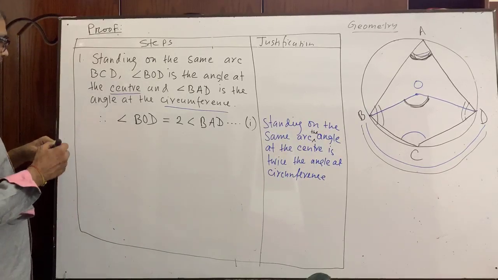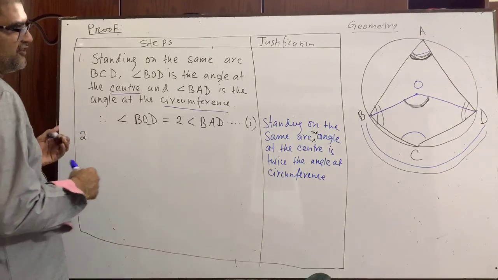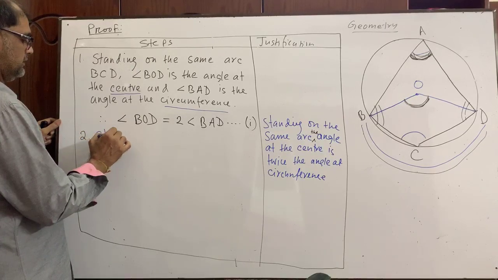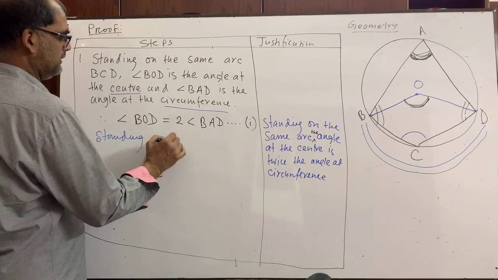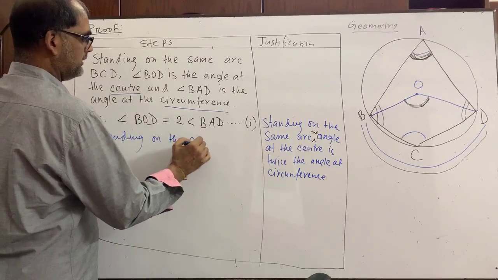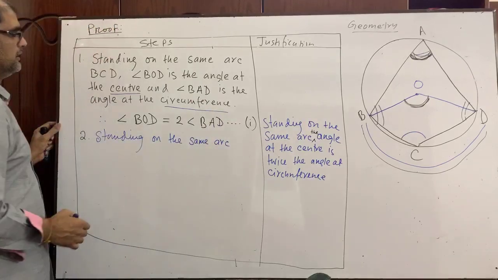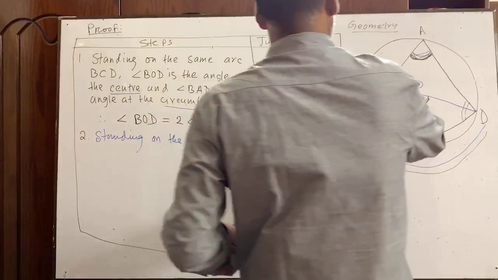You write down number 2. Standing on the same arc. Now I will take the major arc, that is this.